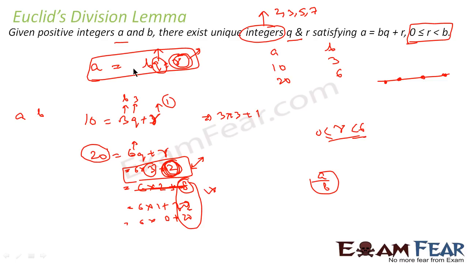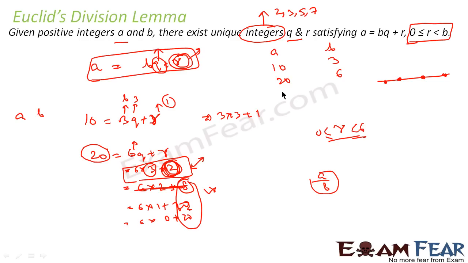Same thing is here. a is equal to bq plus r. That means any number a, if you divide by b, you'll get q as quotient and r as remainder. And remainder is nothing but any number that is greater than or equal to 0 and less than b. If it is perfectly divisible, then remainder is equal to 0. If it is not divisible, then remainder is some value, and that remainder should be between 0 and b. It is nothing but a remainder theorem actually. When you divide a number a by b, you get q as quotient and r as remainder. That is Euclid's division lemma.